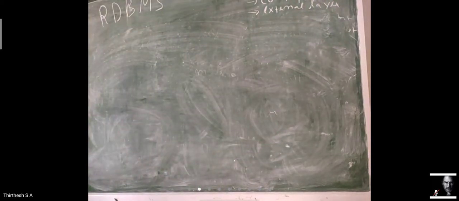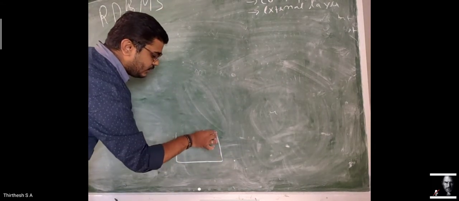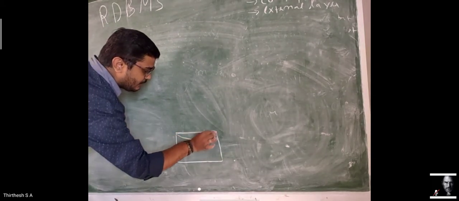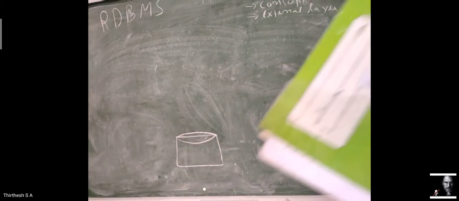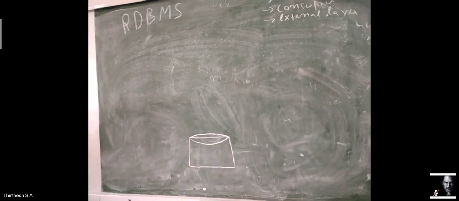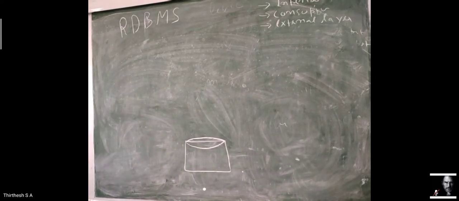So let us go into the depth. First, what happens here is you have a database. Why is a database being used? A database is always represented in a cupboard-like format, which means that you are going to insert data. We say you are putting data into the database. Clear? We are going to insert data, not destroy data. We are going to insert those data for a certain number of times. So we are going to insert data.